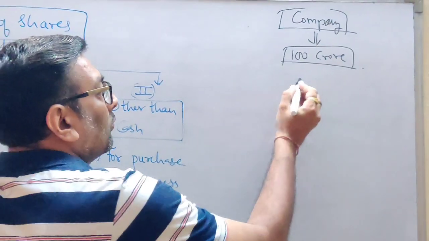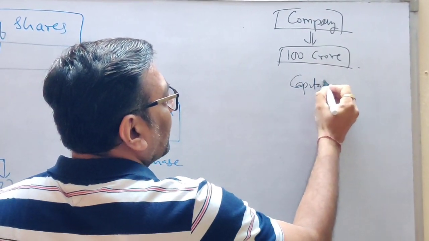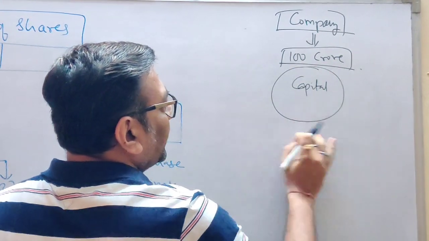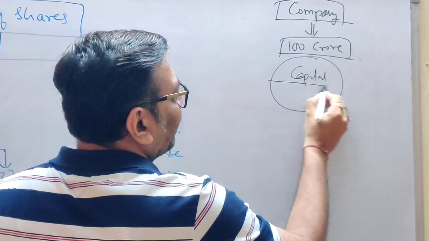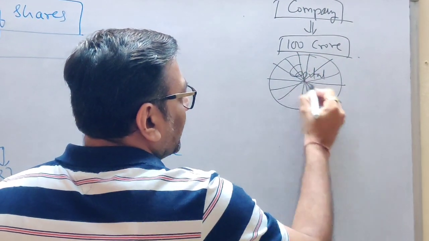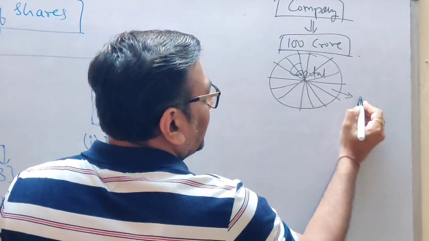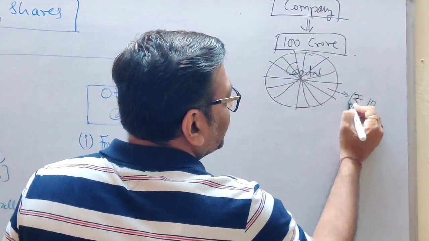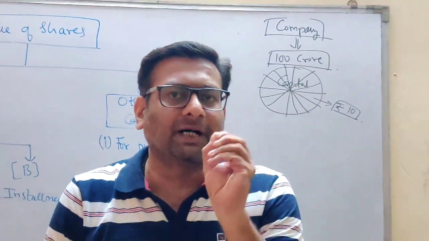See here students, this is the 100 crore capital which we require, and I have drawn a circle. You are going to divide this capital money into many parts. Say each part is of rupees 10. Why are we making such small parts?